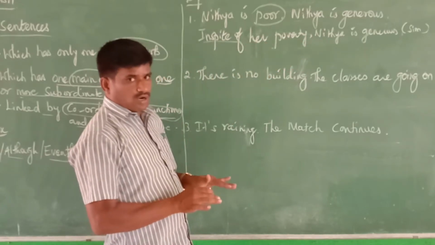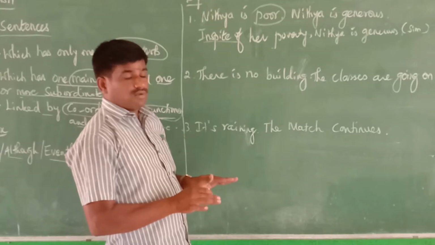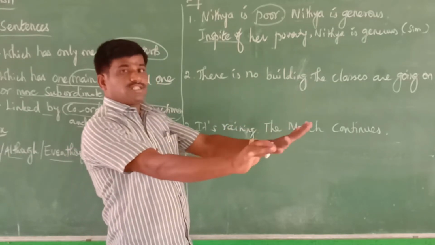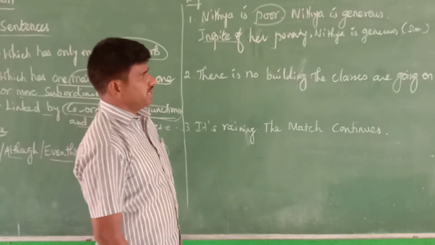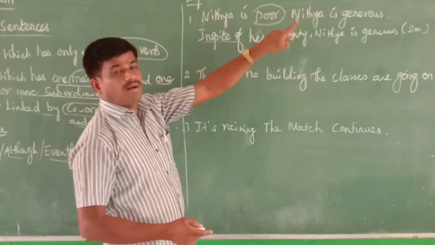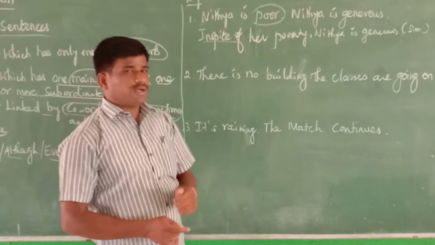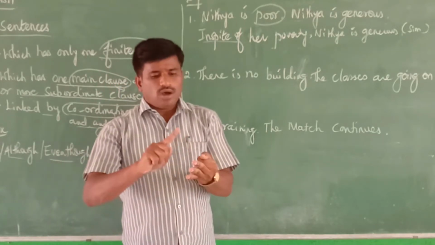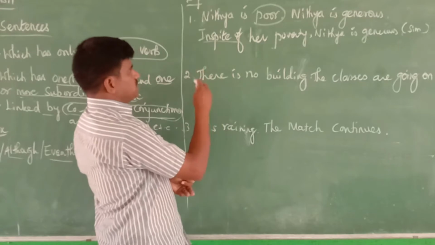She is poor. That's what it means: because Nitya is poor, even so she is generous. That should be understood very clearly. We could transform this into a complex sentence. What should we use for the complex? We may use though, although, or even though. We can use these for this.